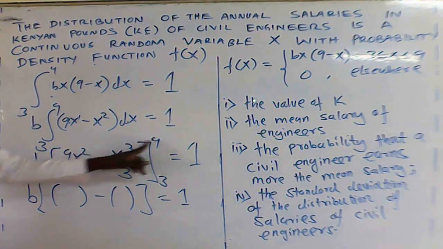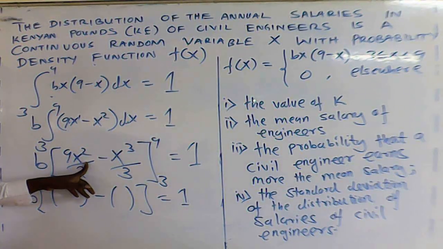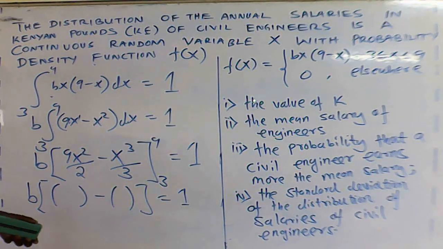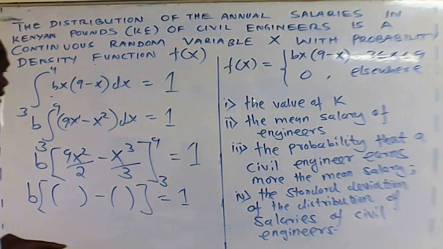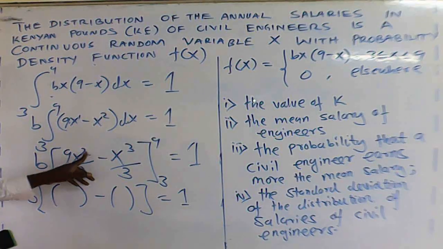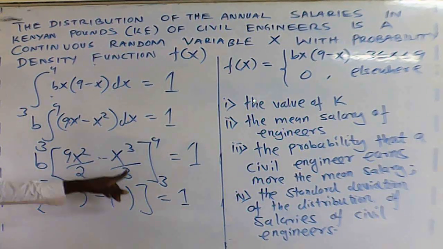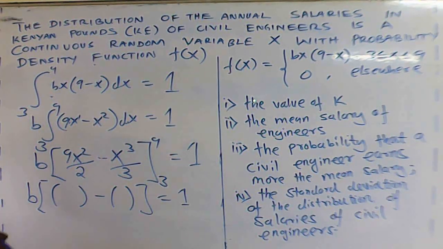So for the upper limit, where there is x, you put 9. Go to the calculator. 9, then you put 9 squared divided by 2 minus 9 cubed over 3. What do you get to be the upper limit?